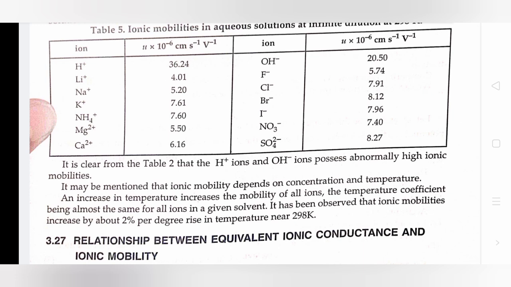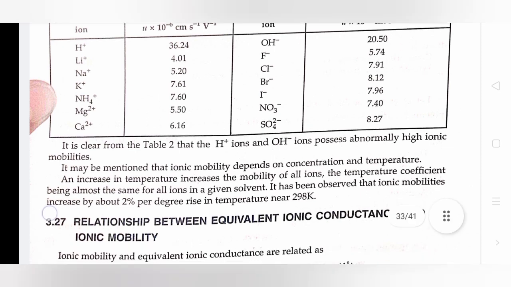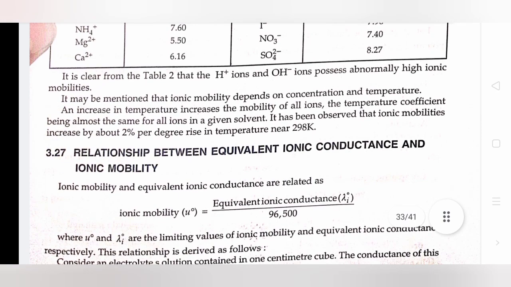An increase in temperature increases the mobility of all ions, the temperature coefficient being almost the same for all ions in a given solvent. It has been observed that ionic mobilities increase by about 2% per degree rise in temperature near 298 Kelvin.